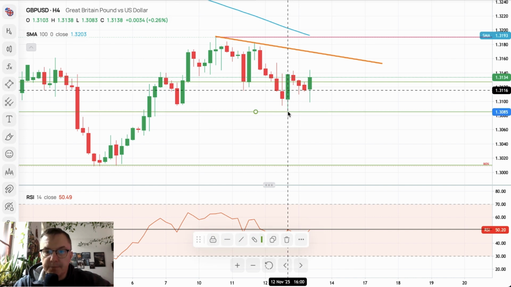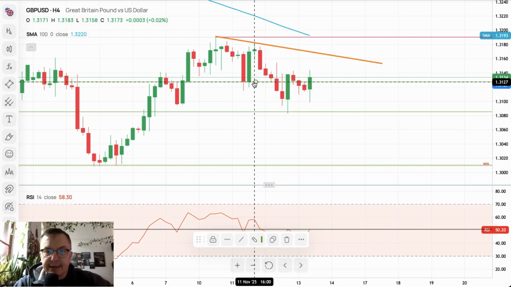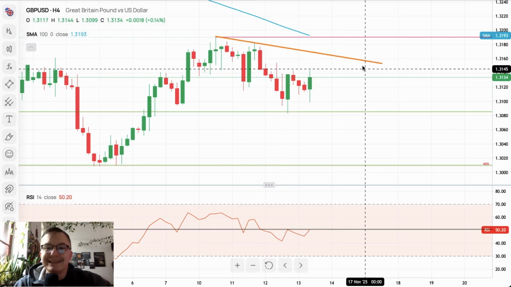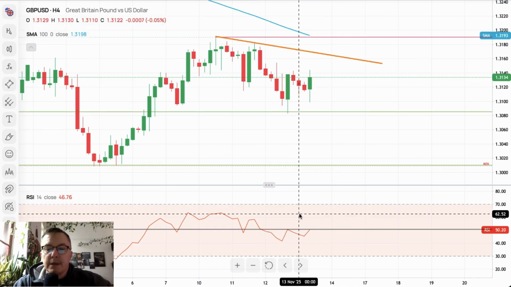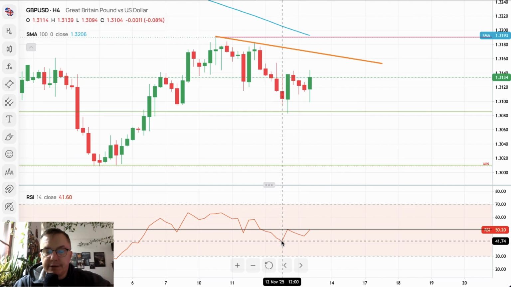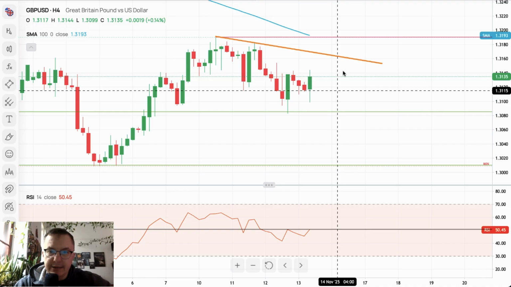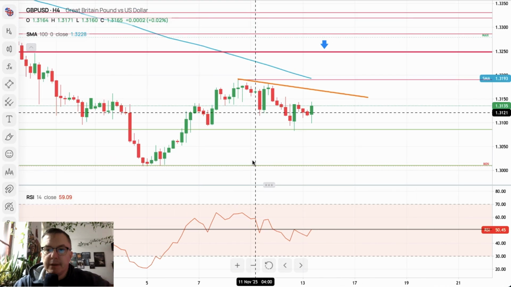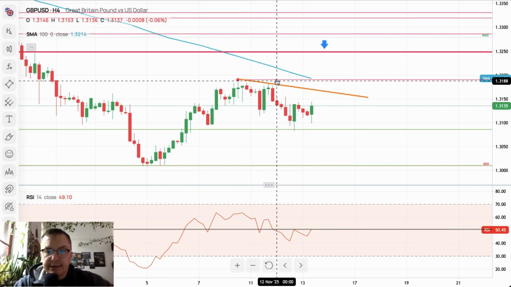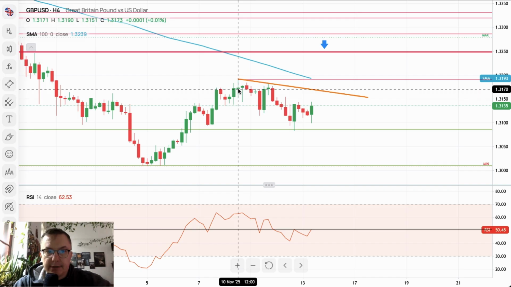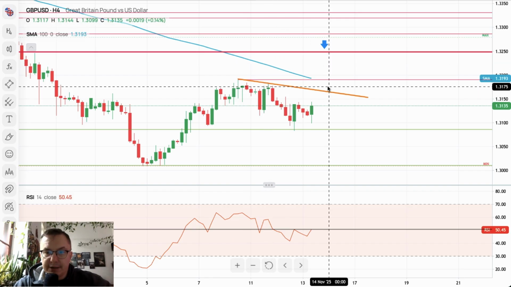1.3085 is now the low, and this one is being neglected all of the way down, so we don't need it any more. Momentum went to the level of 41 points, then jumped to the level of 50, and now it's oscillating on this level. So any breakout above the trend line, and then yesterday's high at 1.3190 opens the road to the 100 periods moving average, and then eventually to the next target at 1.3248.